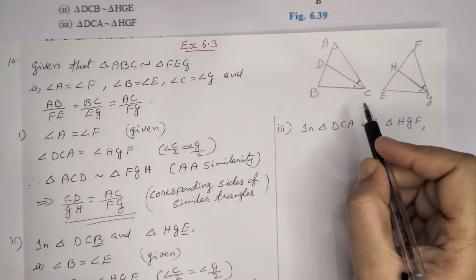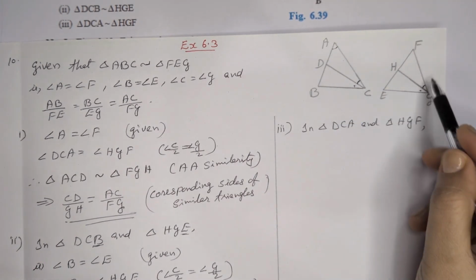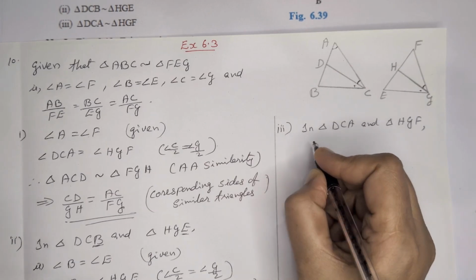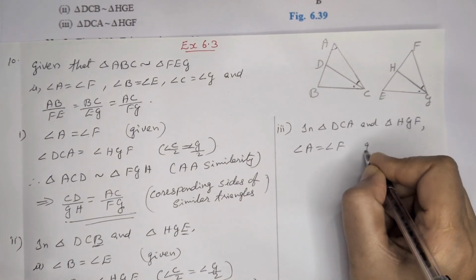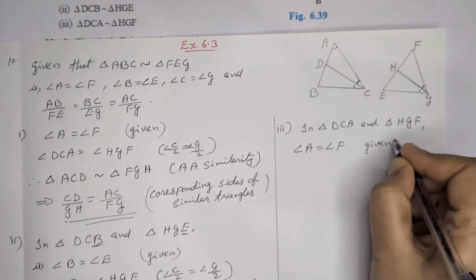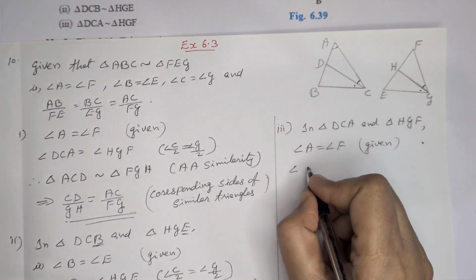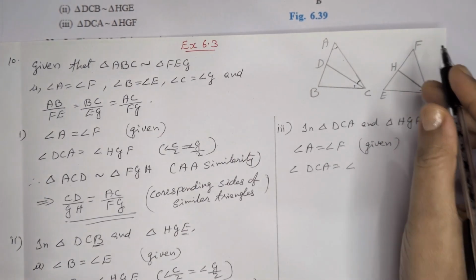Now the third part, triangles DCA and HGF. This we already proved here. So in these two triangles, angle A is equal to angle F, that is given, and angle DCA is equal to angle HGF.